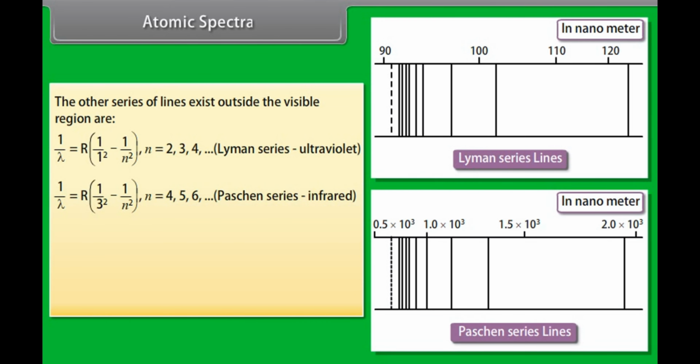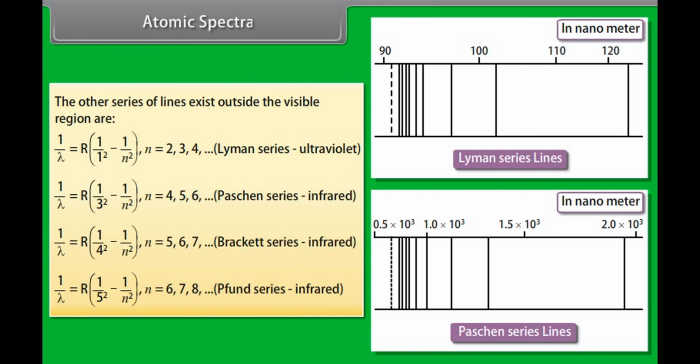Paschen series, which is given by 1 upon lambda equals R times 1 upon 3 square minus 1 upon n square. Here the value of n may be 4, 5, 6, 7 and so on. Brackett series, which is given by 1 upon lambda equals R times 1 upon 4 square minus 1 upon n square. Here the value of n may be 5, 6, 7, 8 and so on. Pfund series, which is given by 1 upon lambda equals R times 1 upon 5 square minus 1 upon n square. Here the value of n may be 6, 7, 8, 9 and so on.